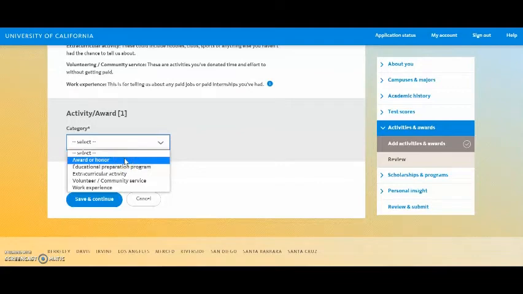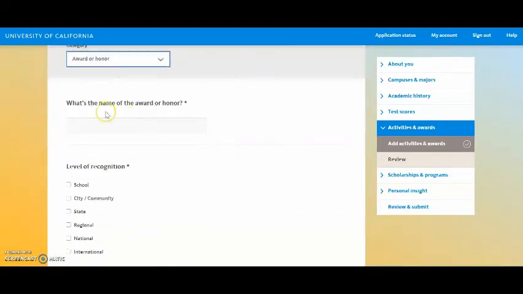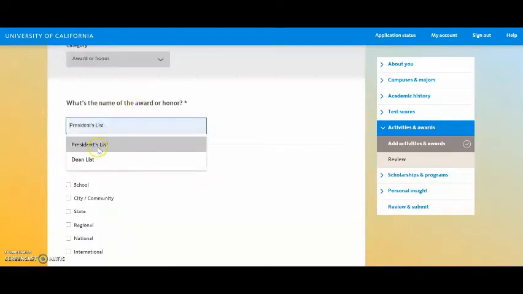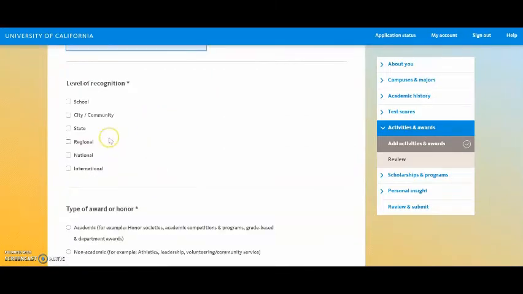To add an activity or award, choose a category from the drop-down menu. For my example, I'm going to use award or honor. The next area, what's the name of the award or honor? I'm going to use President's List for my example. Next, I'd like to know the level of recognition, so choose the one that fits best. For my example, it will be school.